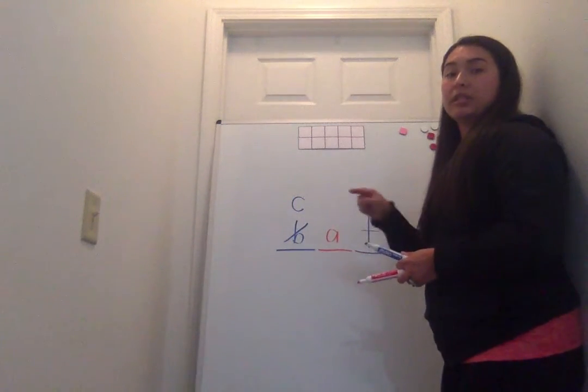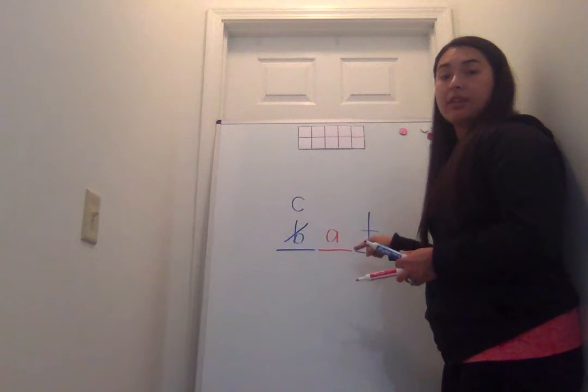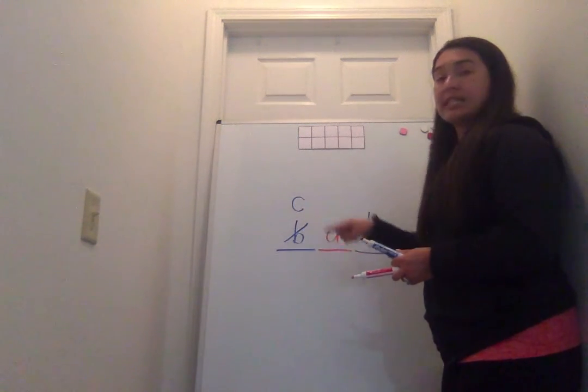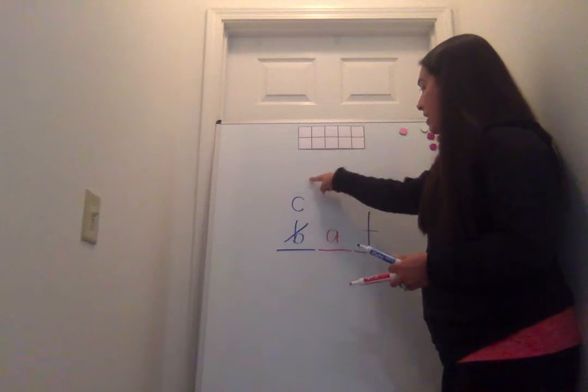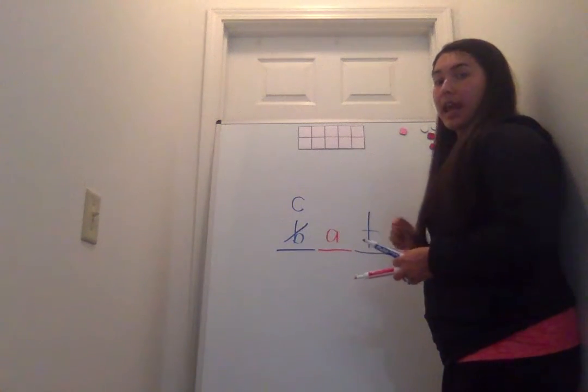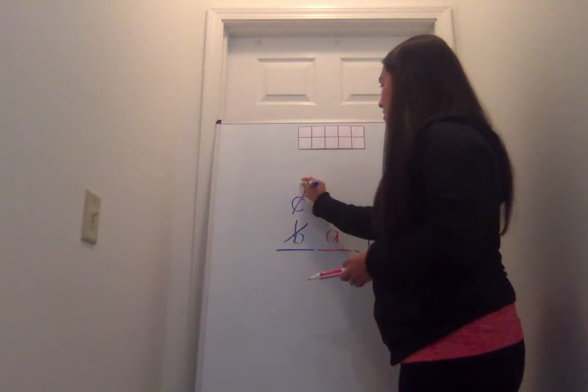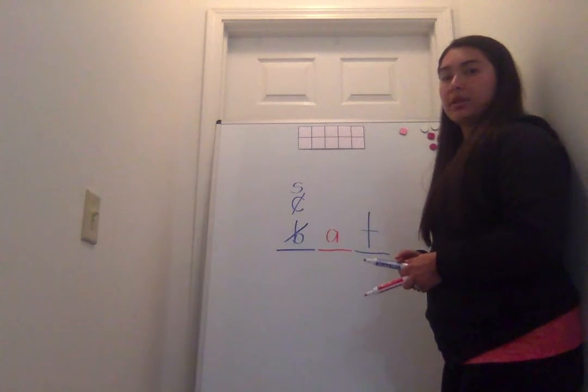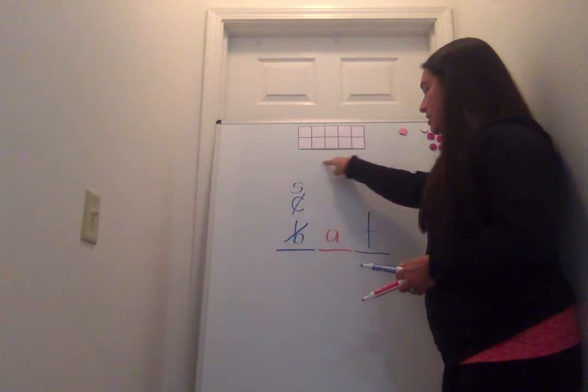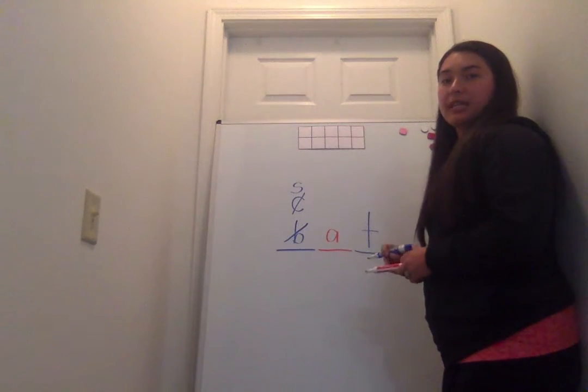What's the new word? This is where you will blend it yourself and tell me what the new word is. When I say blend it, this is what it will look like. Cat. Now, your word is cat. I'm going to get rid of the k and put in a s. What's the new word? Sat. Your word is sat.